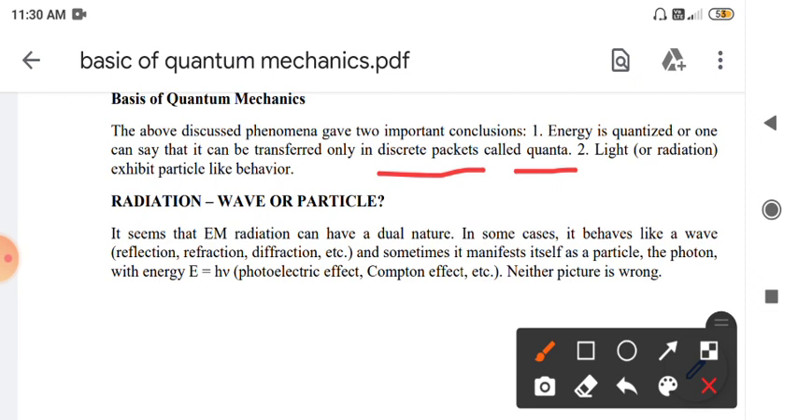Next, we can say that light, that is radiation, exhibits particle-like nature as well as wave-like nature. According to classical mechanics it should behave as a wave, but according to quantum mechanics it can behave as a particle as well as a wave. So there is a dual nature for light.